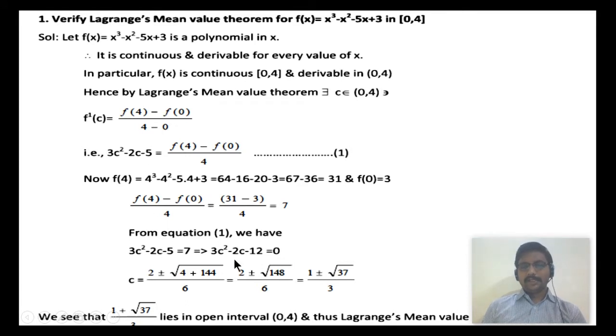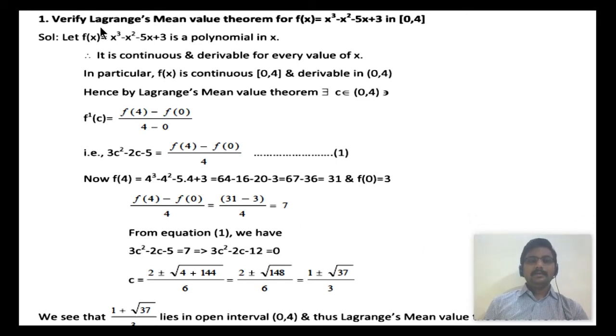So we will have a quadratic equation in c. To get the roots, we use the formula c = (−b ± √(b² − 4ac))/2a. So we get the c values as (1 + √37)/3 and (1 − √37)/3. So two values exist for c. Clearly, the value (1 + √37)/3 lies in the open interval (0, 4). Thus, Lagrange's mean value theorem is clearly verified.